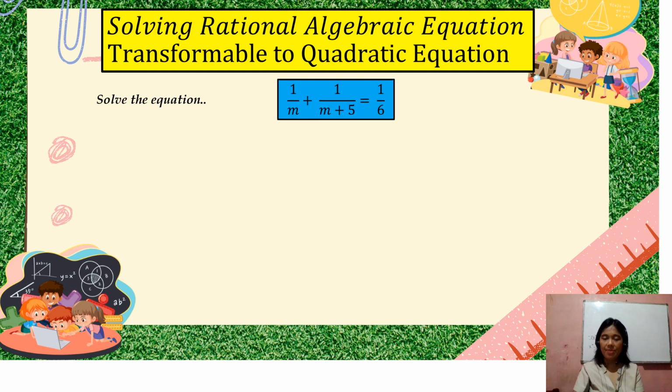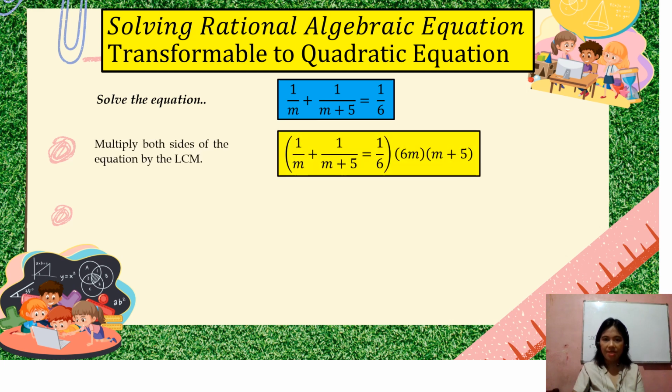Okay, so from the rational algebraic equation that we have created, what is the LCM? So, walang common, so it will be 6M and M plus 5. Okay, multiply it to both sides of the equation.